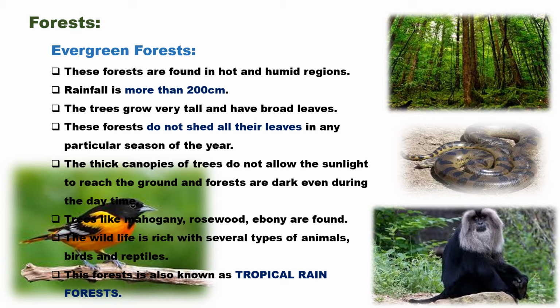It is because the trees are very tall, and different kinds of species of trees are found in the evergreen forest, such as rosewood, ebony, and mahogany, and different kinds of wildlife species are also found in those forests. That is why we say that this forest is a tropical rainforest. Different kinds of wildlife species like animals, birds, reptiles, langur, anaconda, and crocodiles are found in such kinds of forests.